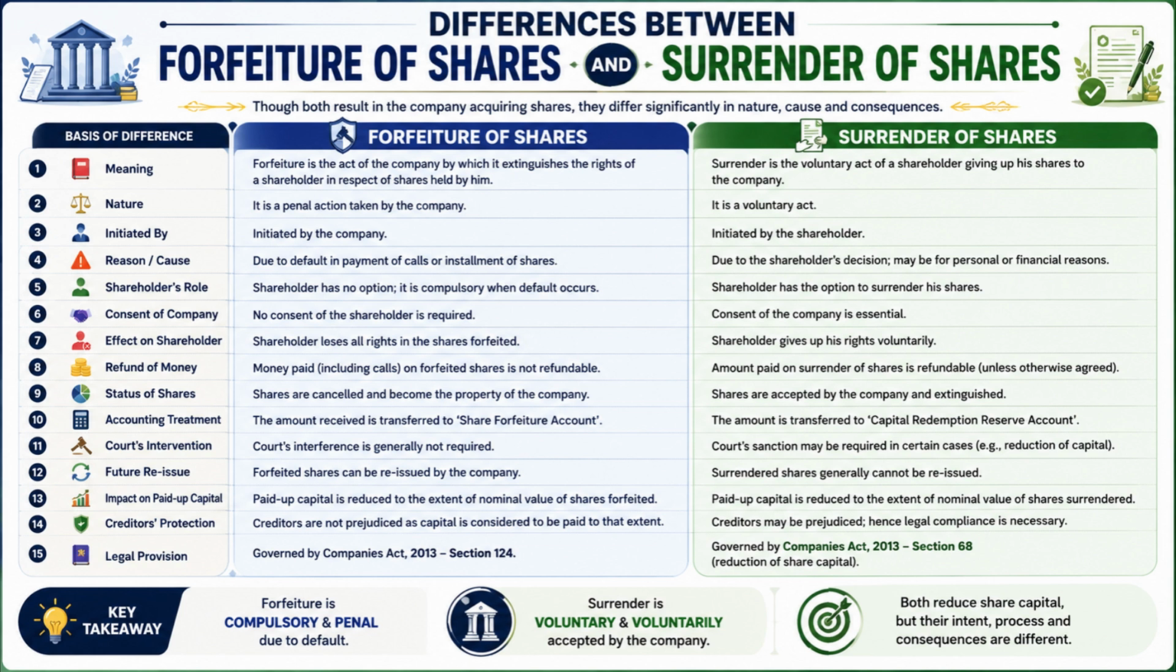Conclusion. To summarize, forfeiture of shares is a compulsory and penal action taken by a company against a shareholder who fails to meet payment obligations, whereas surrender of shares is a voluntary act by which a shareholder returns shares to the company with its approval. While both lead to the loss of share ownership, their causes, procedures, accounting treatment, and legal consequences are significantly different.